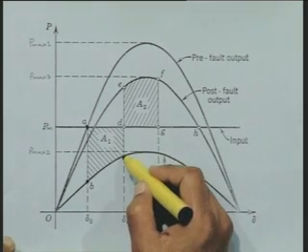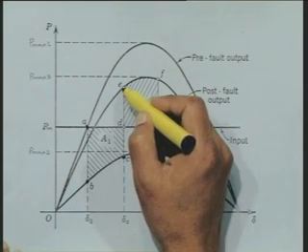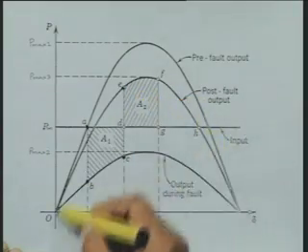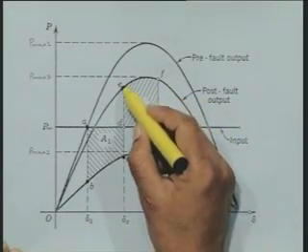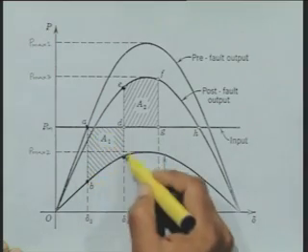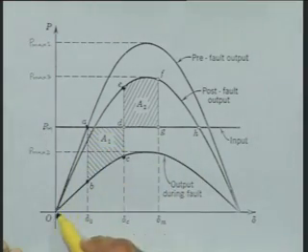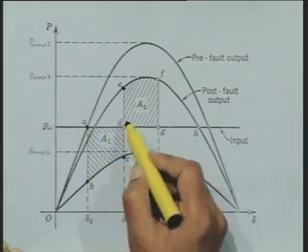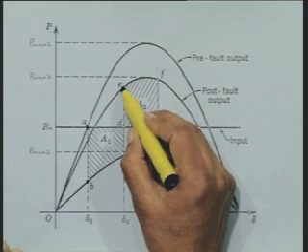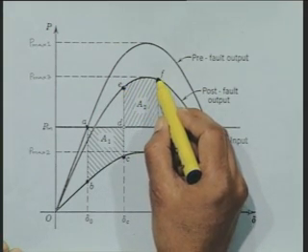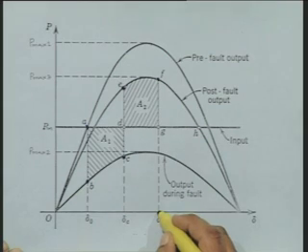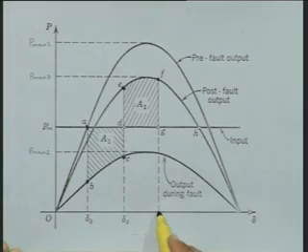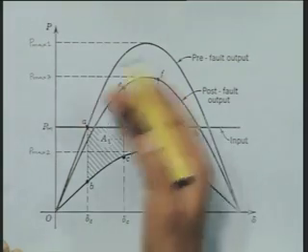Then you will shift from this point to the post fault power angle curve. This curve is the post fault output. Again, as you know, this is the area A1, bound by these two angles and the power angle characteristic and mechanical input line. This becomes the accelerating area. From E, it will continue to swing, it comes to the point F, and the maximum angle becomes delta m. At this point, we find that these two areas are equal, and therefore the maximum swing is up to delta m, and the system will return back.